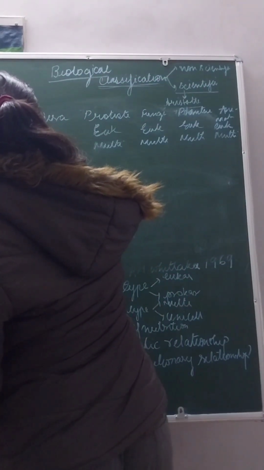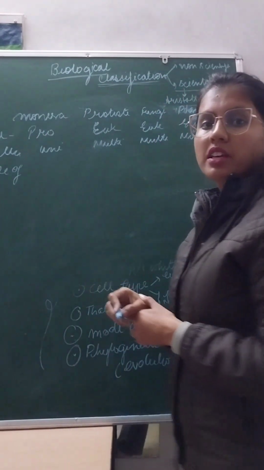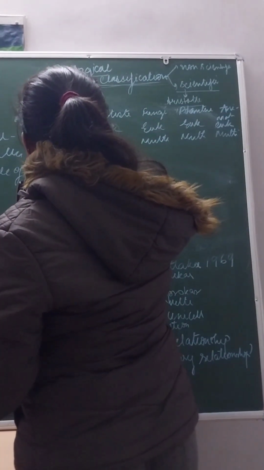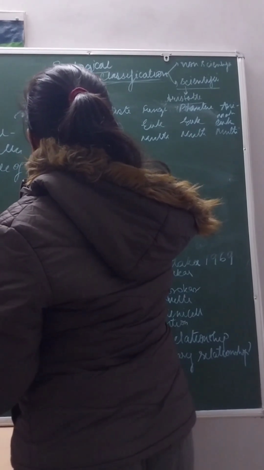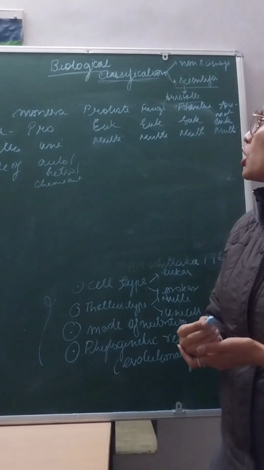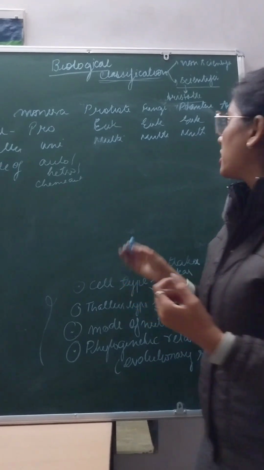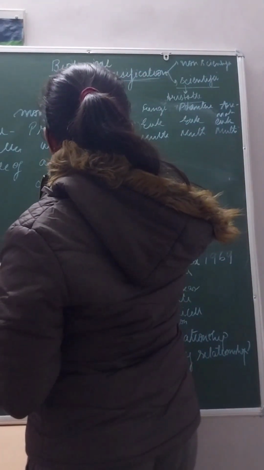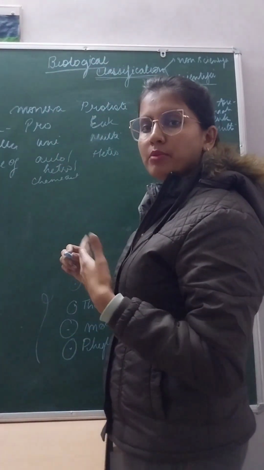After that, we have mode of nutrition. Monera can be both autotrophic, heterotrophic, chemoautotrophic, and so on, parasitic, saprophytic, because Monera have the most diverse type of nutrition. Then we have Protista, they are heterotrophic and sometimes can be autotrophic.